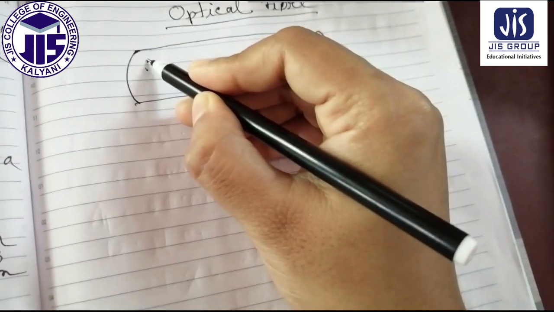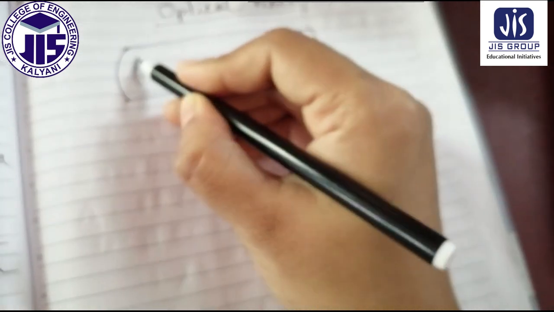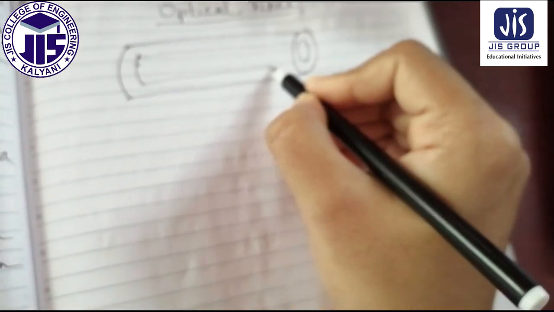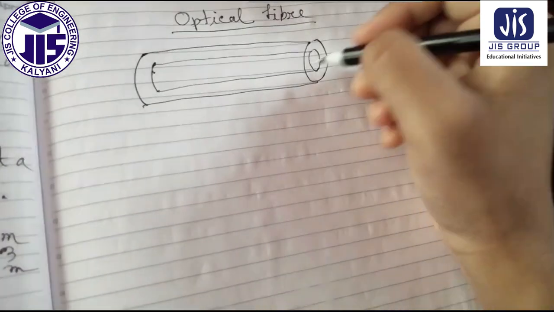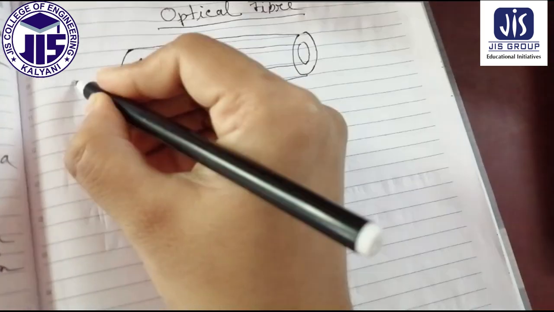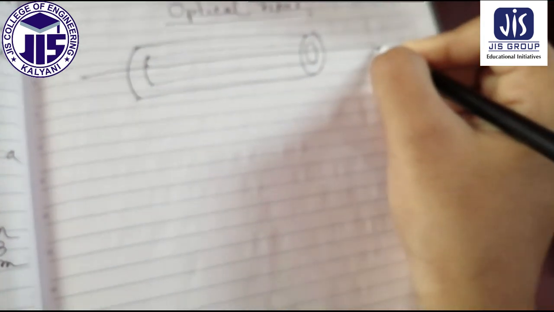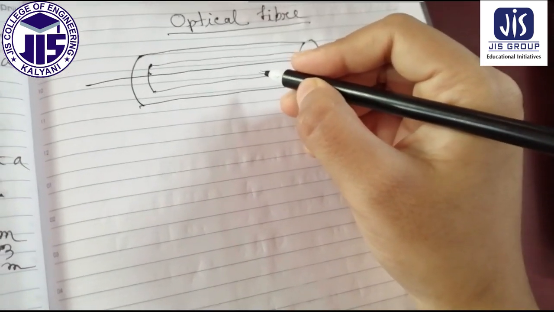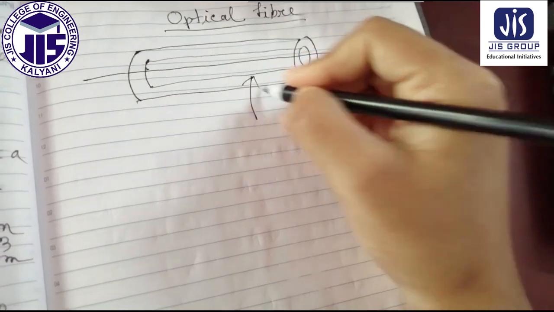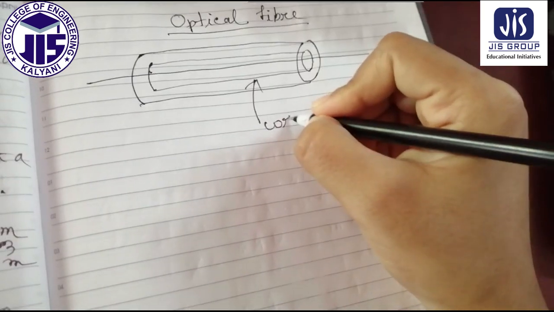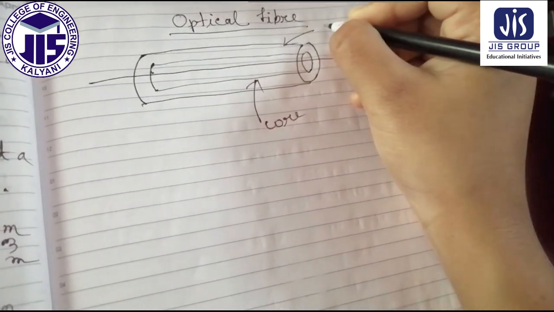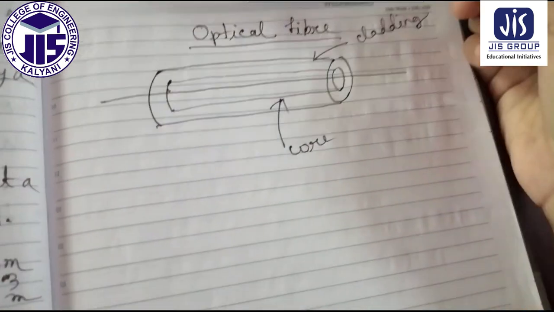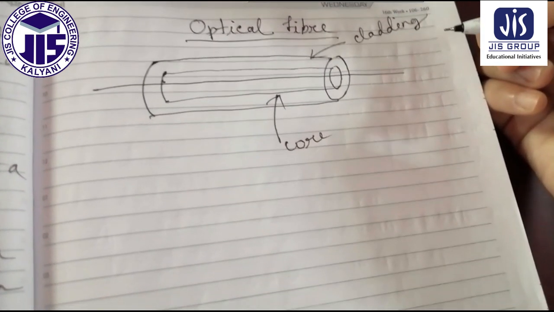Now, on the inner side there is another one. This is your core. This is the central axis. This is called the core, and this is called the cladding.